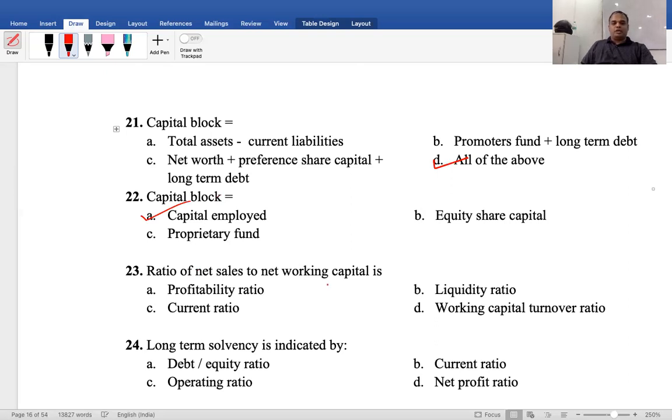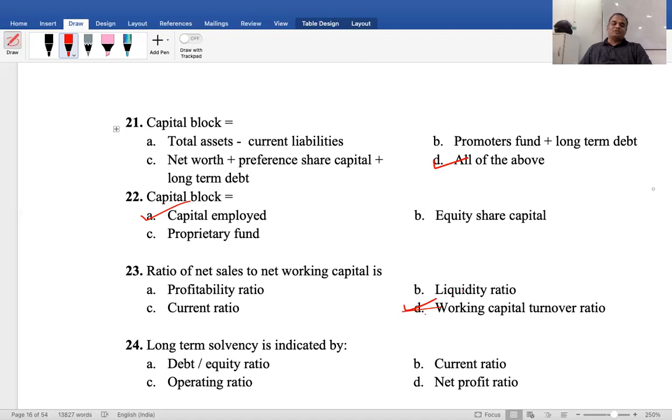Ratio of net sales to working capital is a profitability ratio, liquidity ratio, current ratio, or working capital turnover ratio? Ratio of net sales to working capital is called what? Working capital turnover ratio. Sales and working capital: they are comparing net working capital and sales, nothing but turnover. Therefore, what is the ratio? Without study, you can tell the answer. That is the working capital turnover ratio.